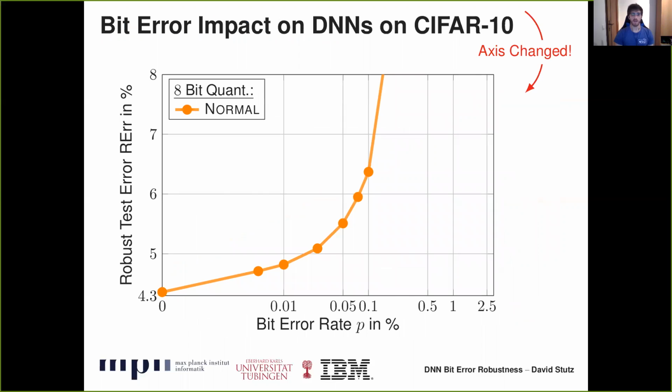Unfortunately, this results in significantly increased test errors. This plot shows the robust test error at various bit error rates. The robust test error is the test error measured after injecting random bit errors in its weights. Note the change in axis. Now the x-axis shows bit error rate in log scale. Note that the robust test error increases very quickly for this normally trained model using 8-bit quantization on CIFAR10.